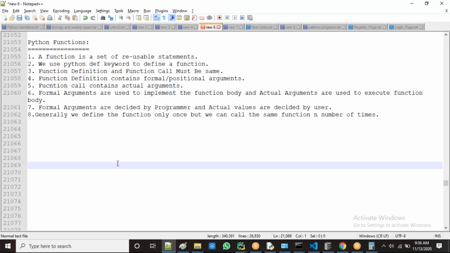That's why both must be same. Whatever I defined must be the same as whatever you are using to join the class. That's why the function definition name and function call name must be same.